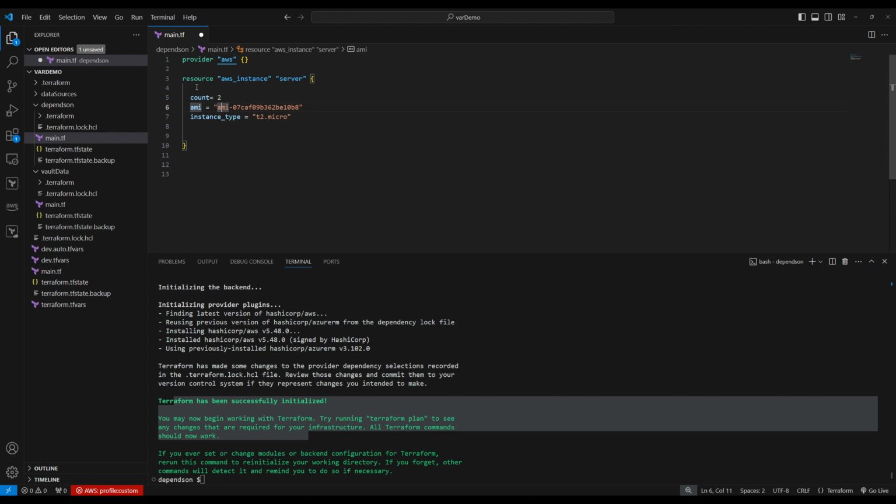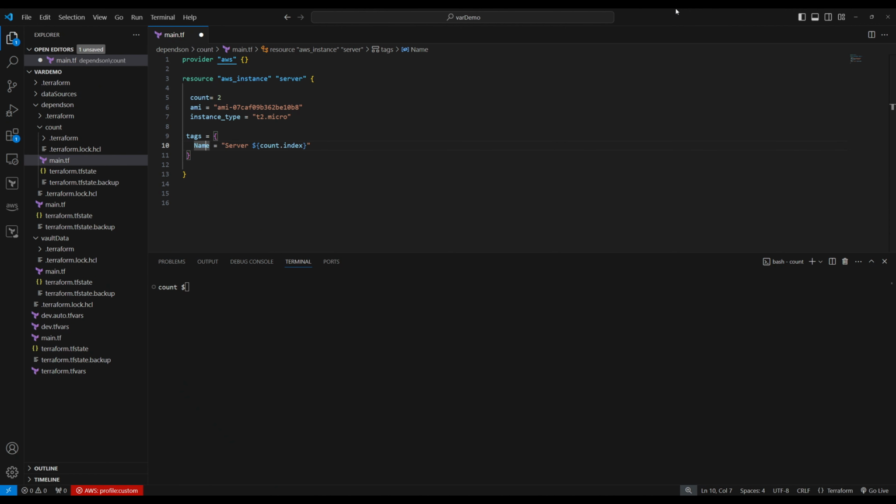Let's do 2. Then when we use count, it will give us count.index. So we can use that count.index. Count.index gives you the distinct index number starting with 0. If you give a count of 4, then the index will be 0, 1, 2, 3. So let's use that count.index here. Let's do the tags. Inside tags, you'll do name equals server, count.index. So the tag will be server 0, server 1, right? We have a count of 2.